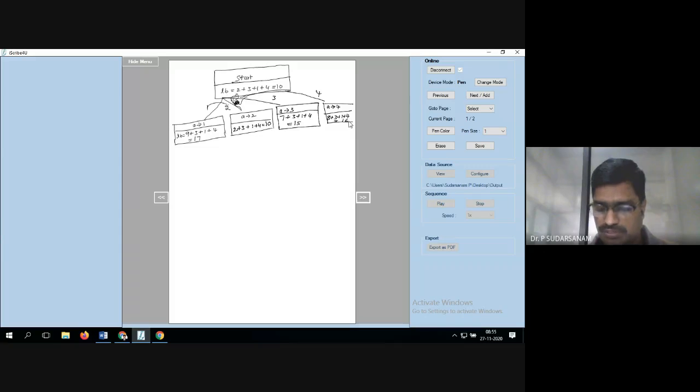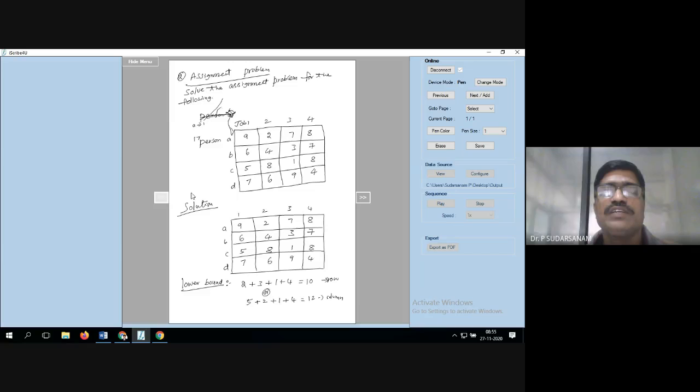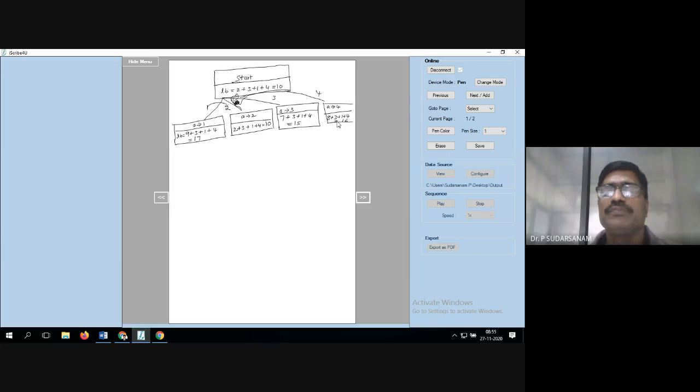Minimum is 4 only, no? So this one only we are changing. A is equal to 1 means this value will be taken, a is equal to 2 means this one, a is equal to 3 means this, a is equal to 4 means this. Remaining values as it is from the first step. So 3, 1, 4 only, remaining also 3, 1, 4 each time. Now 8 plus 3, 11, 12, 12 plus 4, 16. That is called the first step.